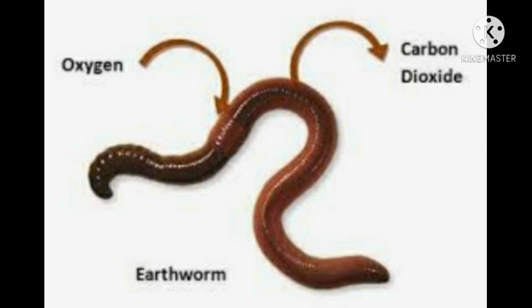This oxygen is then transported to all the cells of the earthworm by its blood, where it is used for respiration. The carbon dioxide produced during respiration is carried back by the blood. This carbon dioxide is expelled from the body of earthworm through its skin. Thus, in earthworm, the exchange of gases takes place through the thin and moist skin.